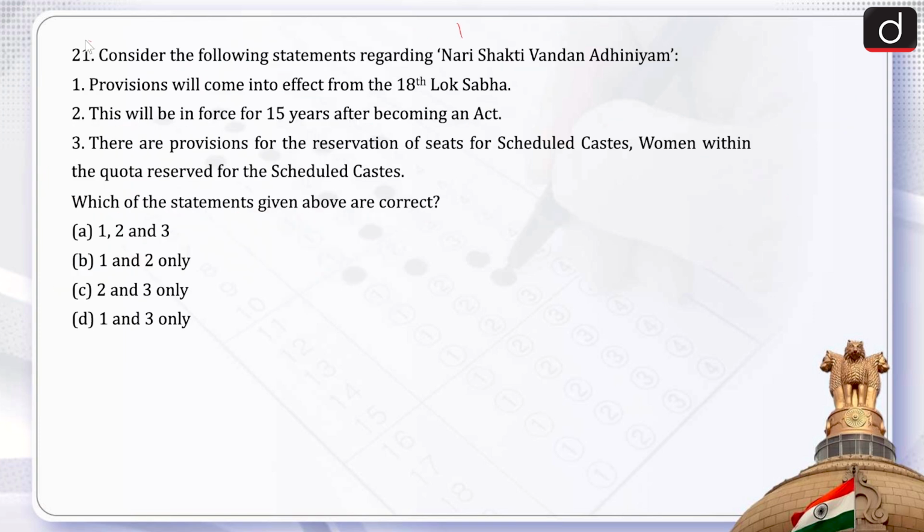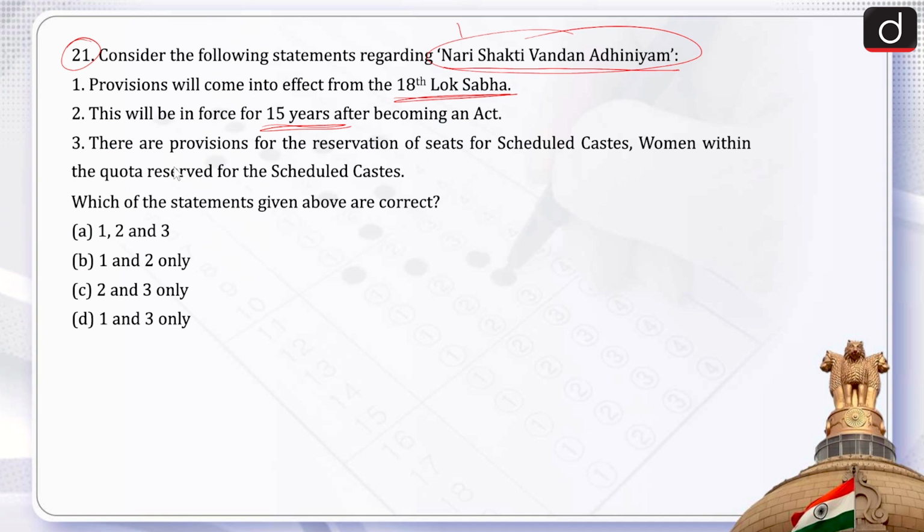Next, this is question number 21. Consider the following statements regarding Nari Shakti Vandhan Adhiniyam. There are three statements. First, provisions will come into effect from the 18th Lok Sabha. Second, this will be in force for 15 years after becoming an act.